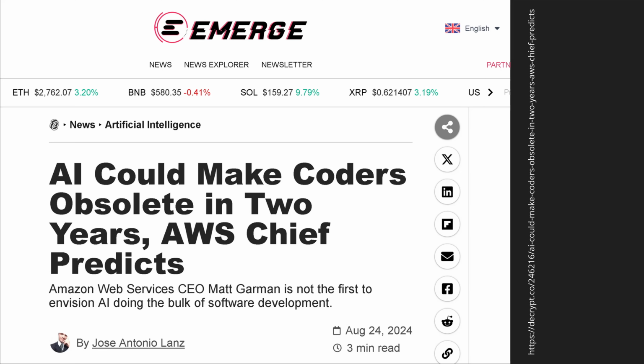So let's start. Just for your introduction, we have here: AI could make coders obsolete in 2 years, says the AWS chief. So great. So why should we do anything here about coding?